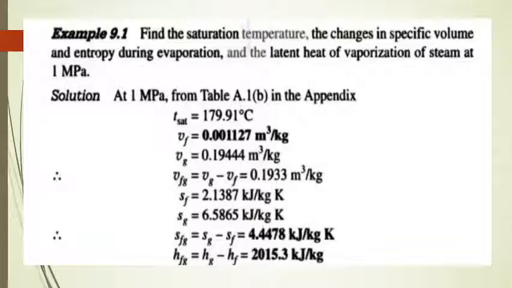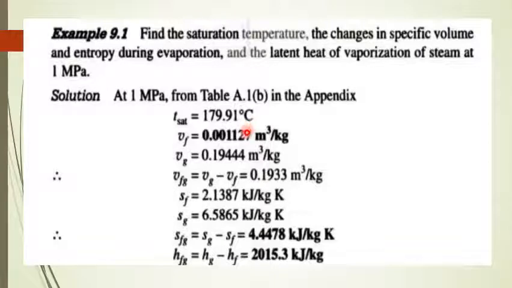Now, at 1 megapascal, from the steam table, we can find that the saturation temperature is 179.91 degrees Celsius. Okay, from the steam table you can get this value. The saturation temperature of water at 1 megapascal pressure is 179.9 degrees Celsius.